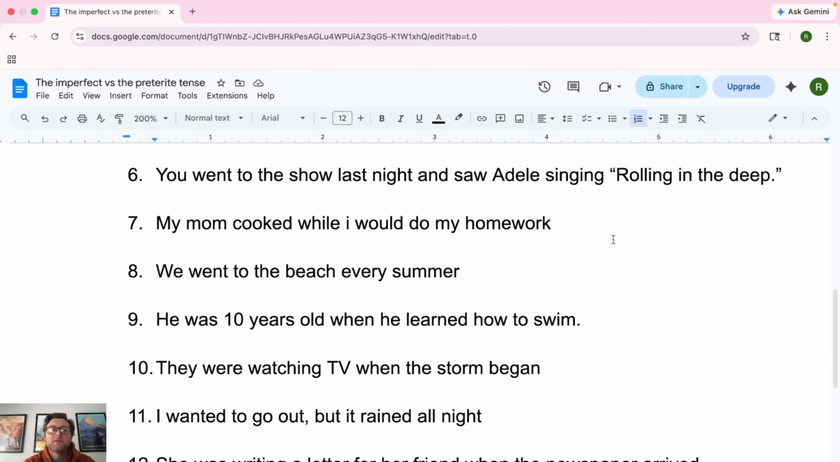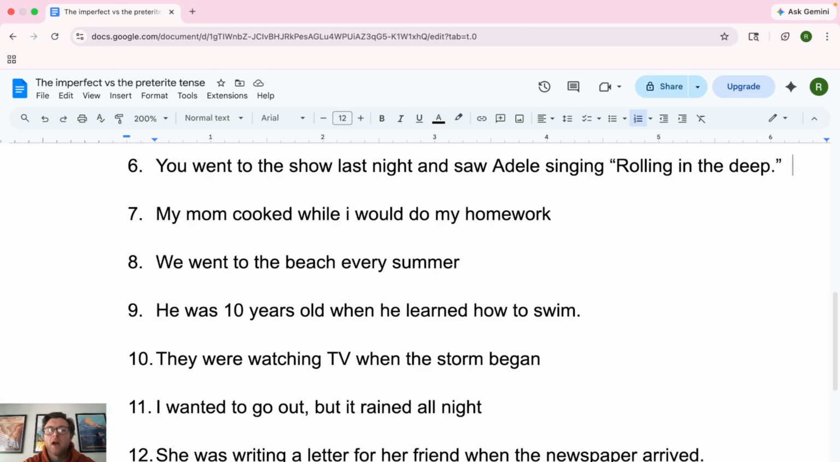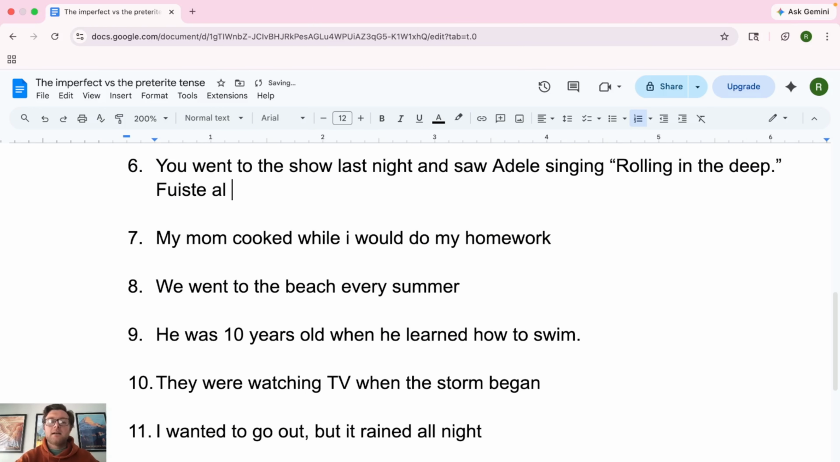All right, número seis, number six. You went to the show last night and saw Adele singing Rolling in the Deep. Take a second and give it a read. All right, so for this one, we have a verb to go, which is ir. In the past will be you went. So it's going to be fuiste al espectáculo anoche y viste. Because the verb is ver, so to see in the past, I saw, you saw, it's you as well.